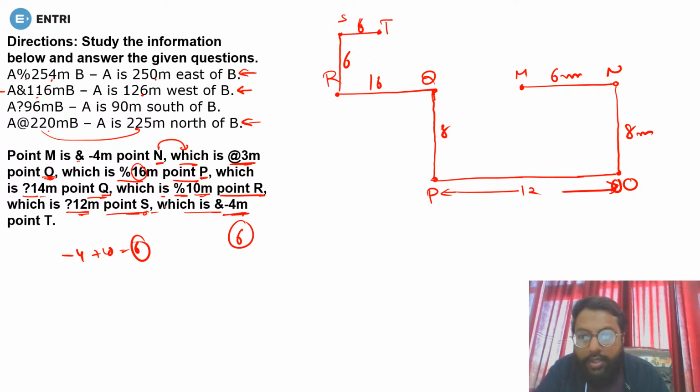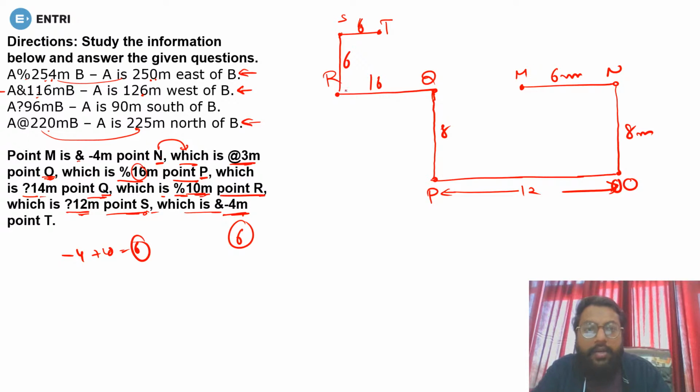QR should be 6. Okay, let me check. Q to R, percentage 10. Okay, percentage 10. Q is in the east. This is plus 6. Guys, this is plus 6. So I have taken 16, guys. It is 16. Sai Akhil, it will not be 6, it will be 16, because in the east direction you are adding 6. So you are adding 6 to 10. So it will be 16.